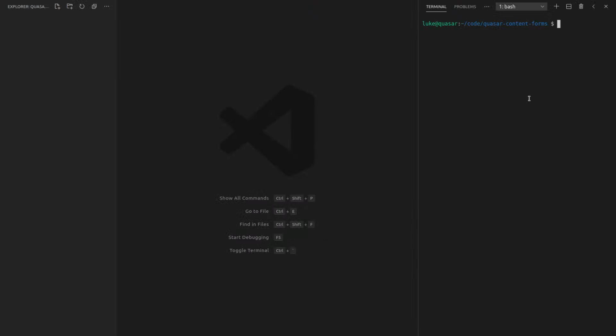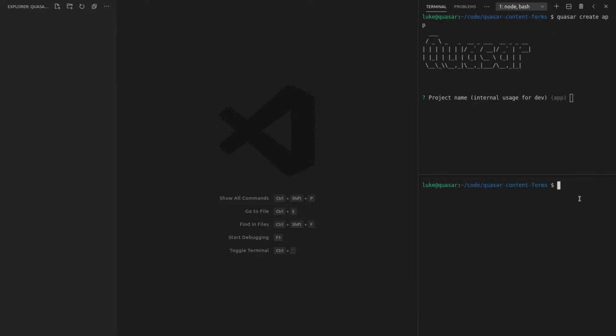Okay, here we are. Now let's make an app with Quasar by saying quasar create, and we'll just call this app. So we're going to have an app directory and then an API directory. The API is going to be super simple. And then we'll answer some questions while that's going. I'll even say laravel new. Oh, here we go. Cut back up here. So we'll call this quasar content forms. I think that's a decent enough name.